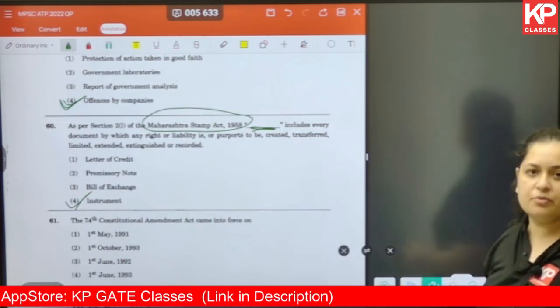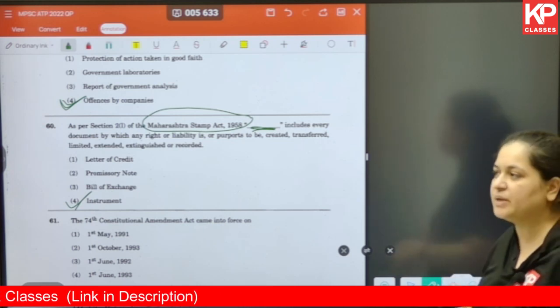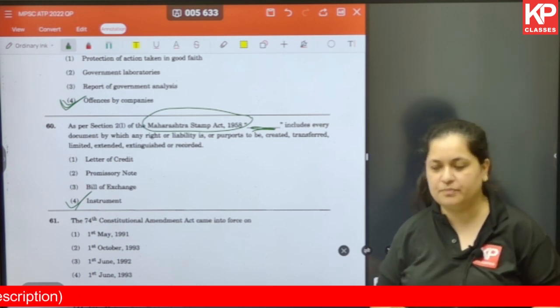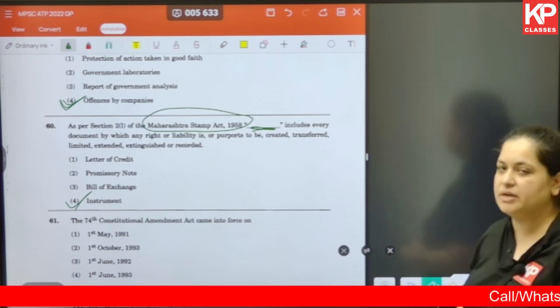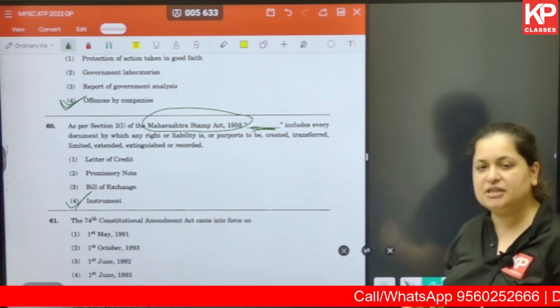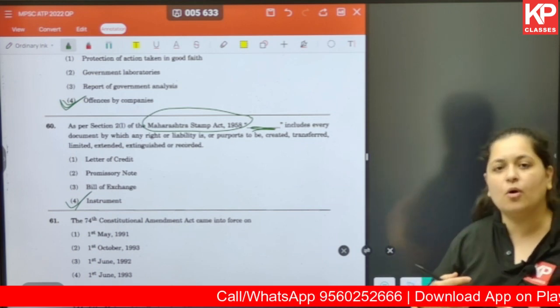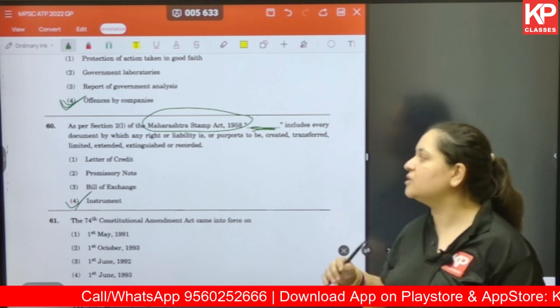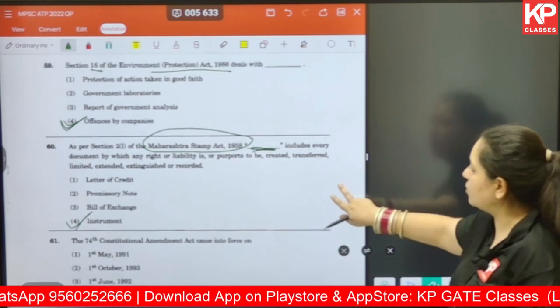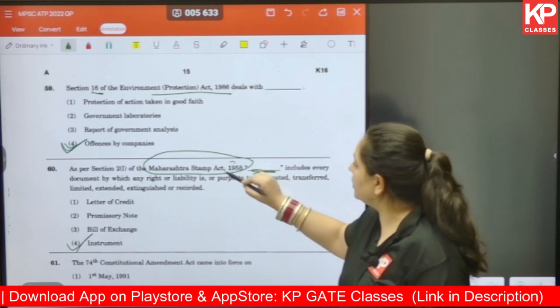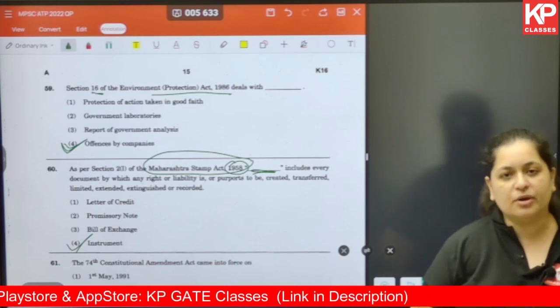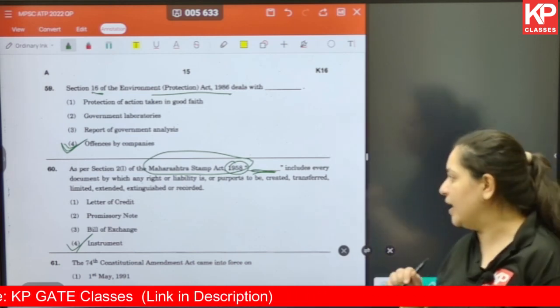So all these documents you have to go through, whichever has been mentioned so far in the question paper. You have to look into the sections and the provisions that it talks about. You also need to go into the details of these acts or these documents. And it is very important that for all of them, you remember the year as well.